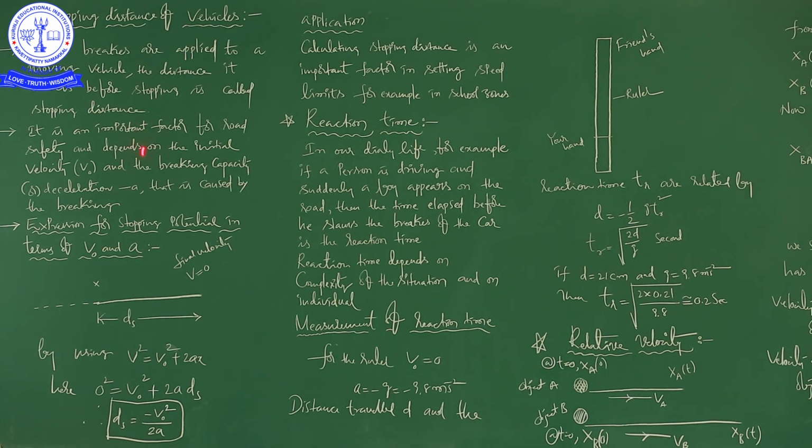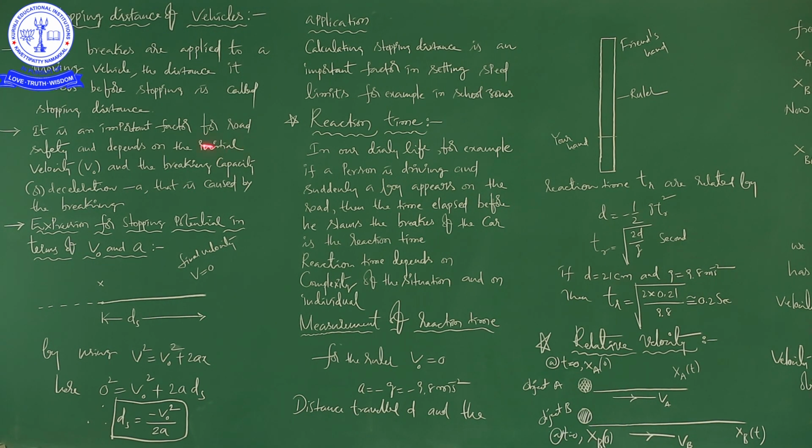Next, stopping distance is an important factor for road safety, and it depends on the initial velocity and the braking capacity, or deceleration, that is caused by the braking, right?